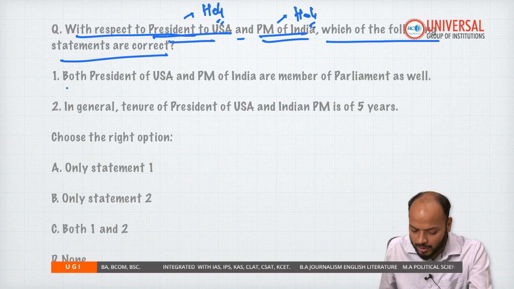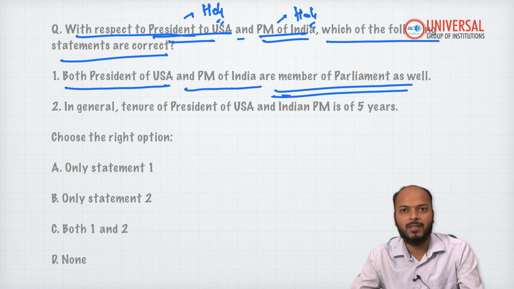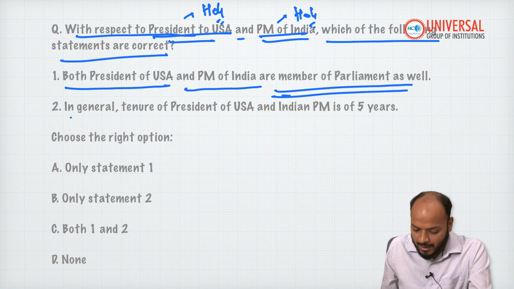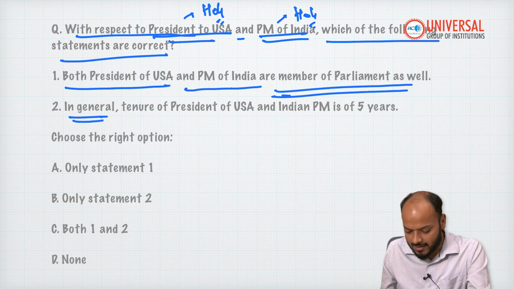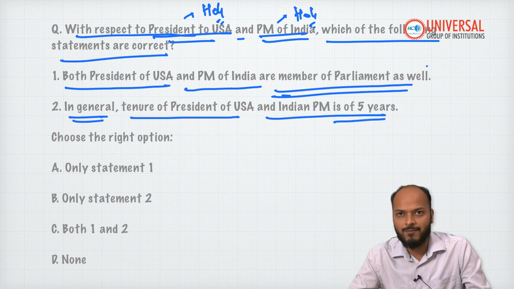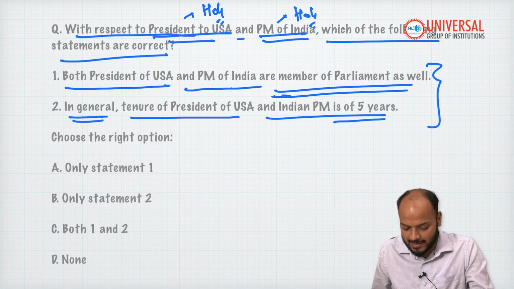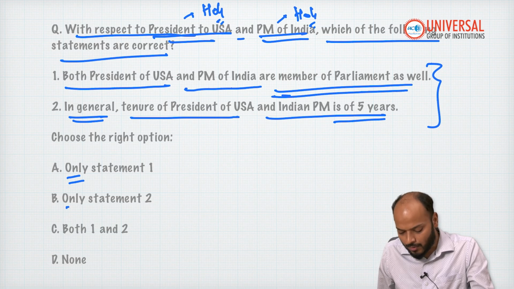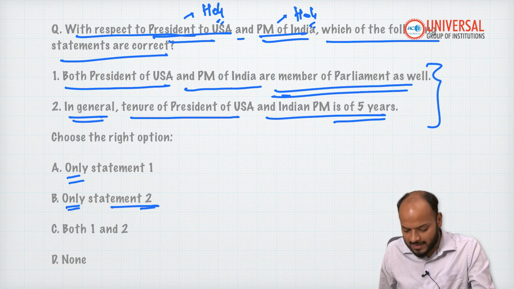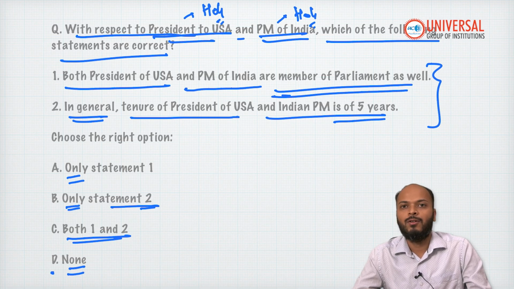Statement 1 says both the President of USA and the Prime Minister of India are members of parliament as well. In their own respective countries, they are part of parliament. Statement 2 says in general, the tenure of the President of USA and the Indian Prime Minister is 5 years. What you have to do is mark the correct answer. Option A says only statement 1 is correct. Option B says only statement 2 is correct. Option C says both 1 and 2 are correct, and option D says neither 1 nor 2 is correct.